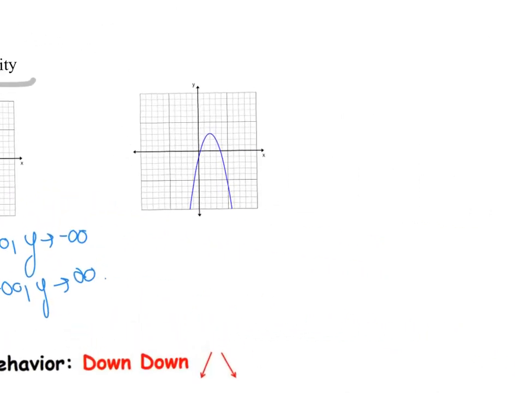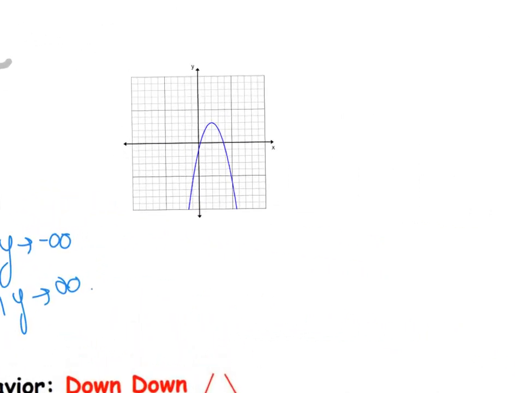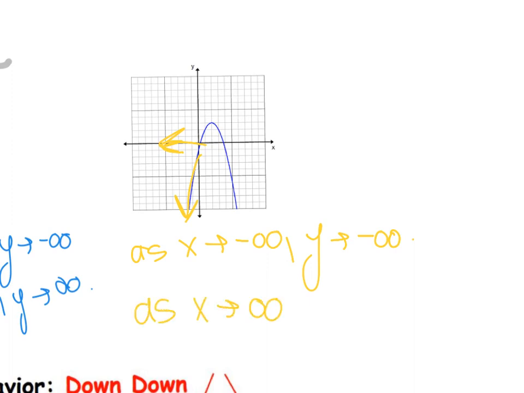And the very last one for the graphs, okay? As x goes to negative infinity, so as x heads this way, what happens to y? Y is headed down. That means y is headed to negative infinity. I know I can't draw infinity signs, whatever. And as x goes to positive infinity, so as x is headed this way, what happens to y? Oh, look, it's also headed down. So y is headed to negative infinity.